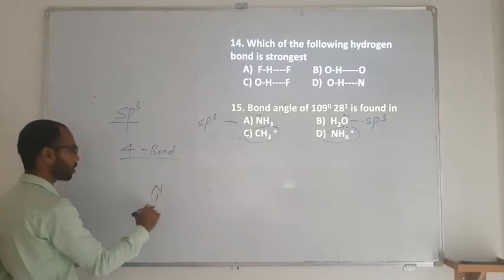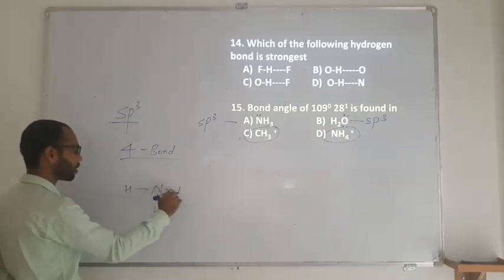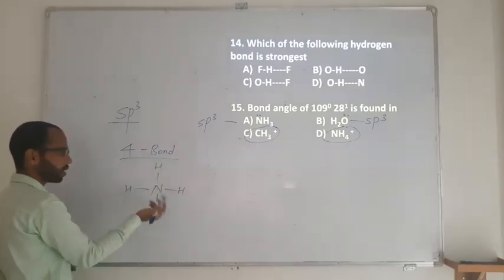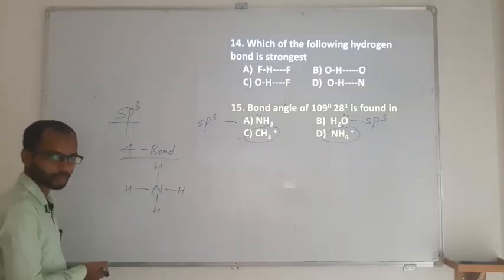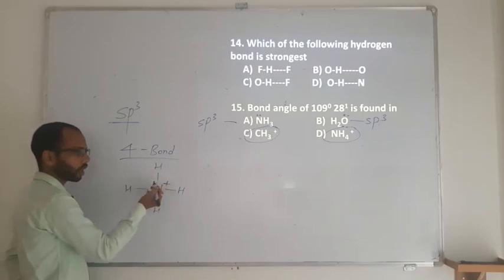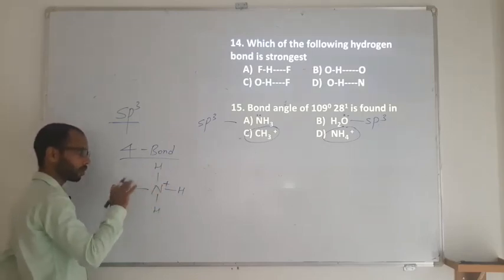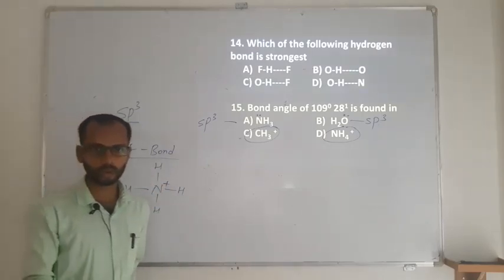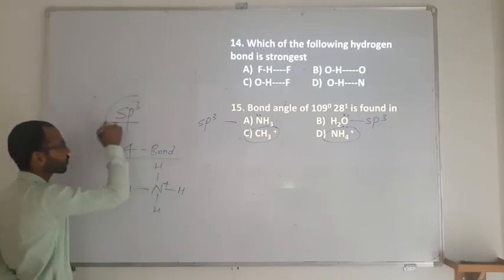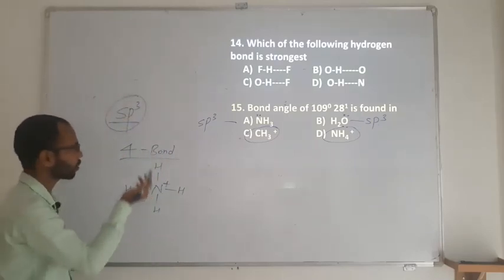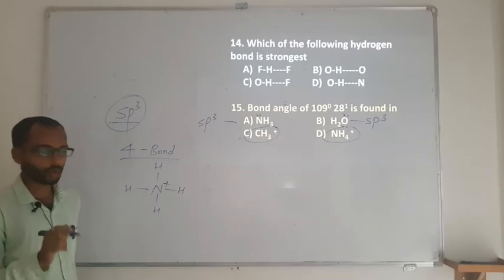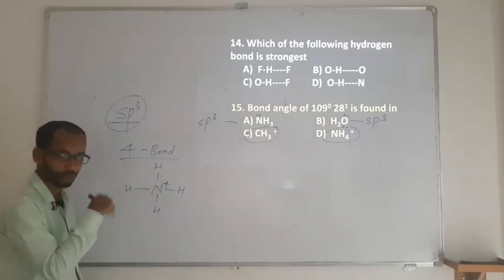So nitrogen loses its lone pair to form a bond. Then how many bonds is it going to have? It is going to have 4 bonds, and now the lone pair is not there. As there is no lone pair, what hybridization does it possess? sp3, and there won't be repulsion either, because the lone pair has been lost to form the 4th bond.